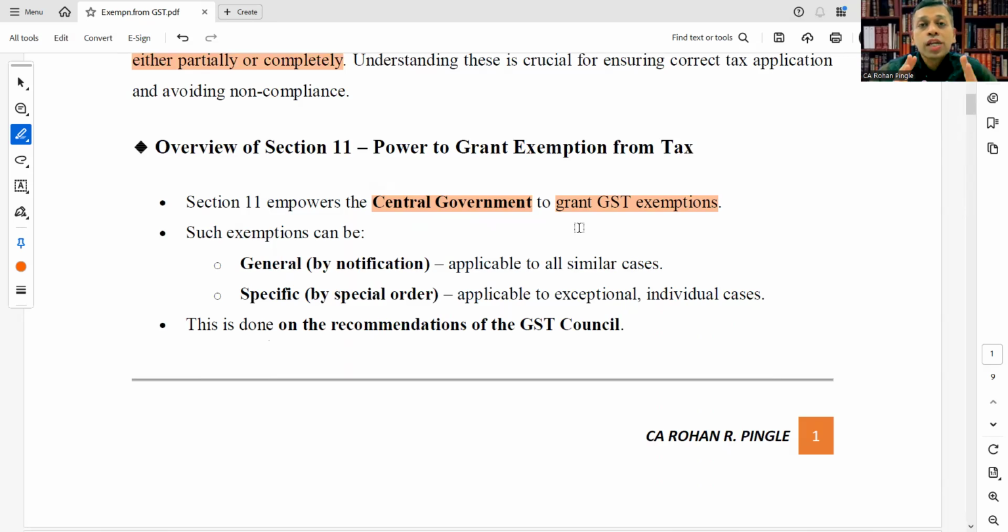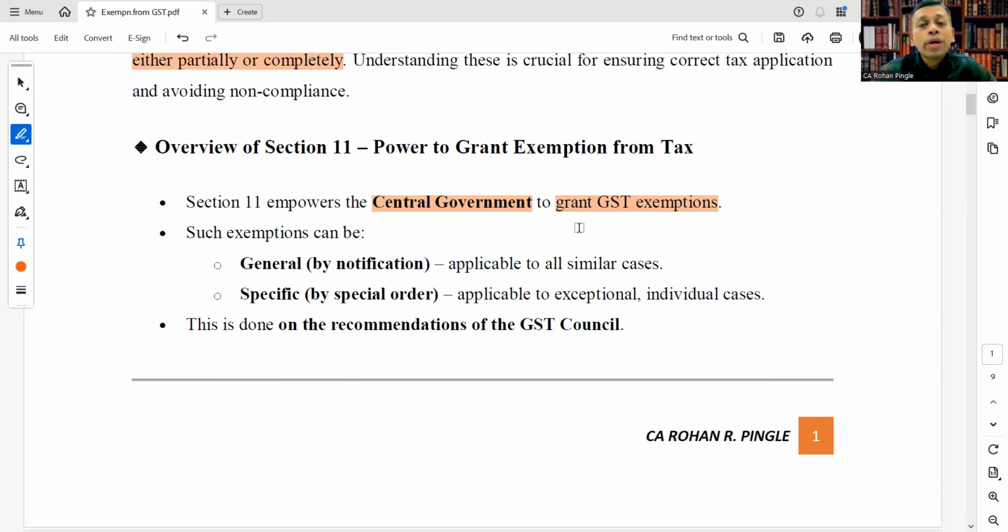Such exemptions can be general, by notification, applicable to all similar cases, or specific, by special order, applicable to exceptional or individual cases. This is done on the recommendations of the GST Council.